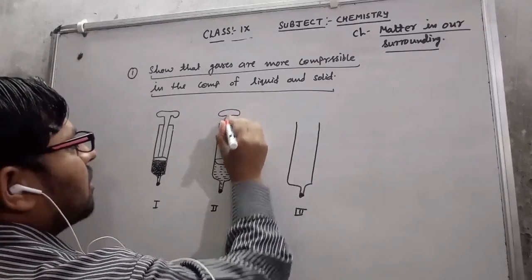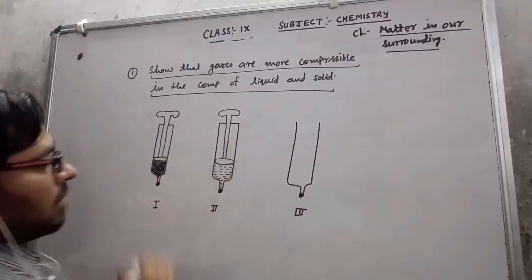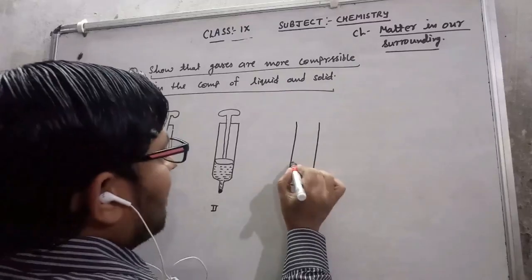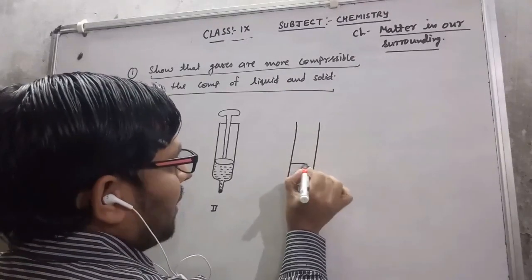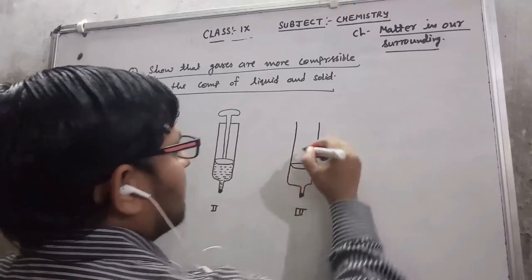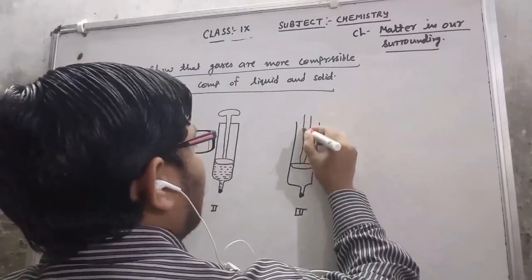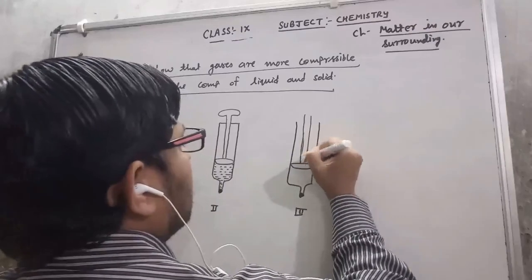In the third syringe I have filled nothing, as we know that air is present in each and every place, so air is available here, and I apply the piston in the same way.